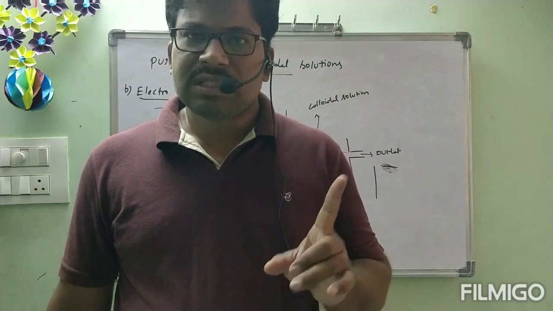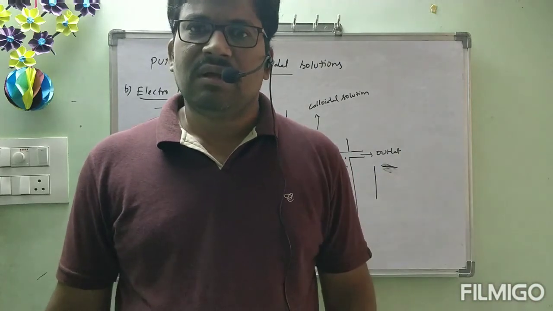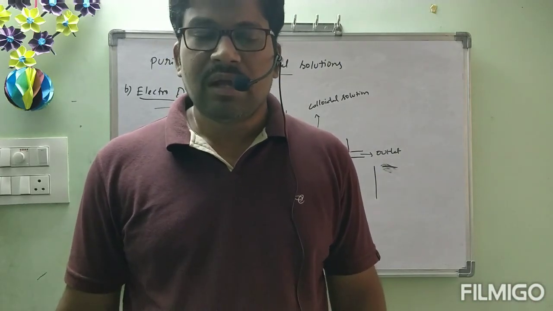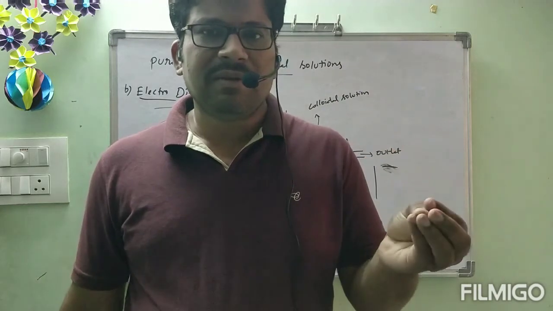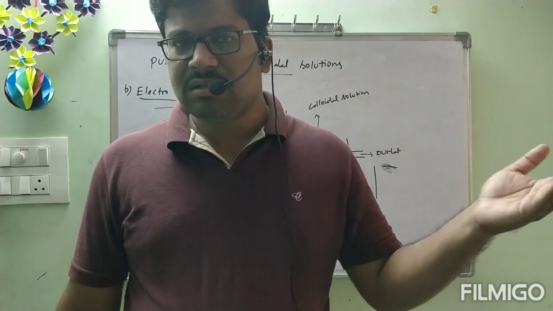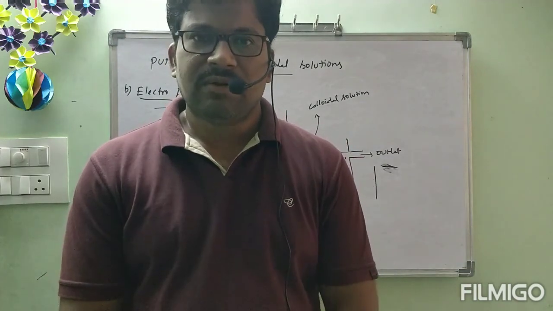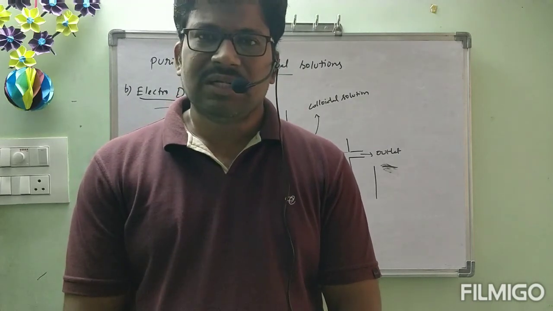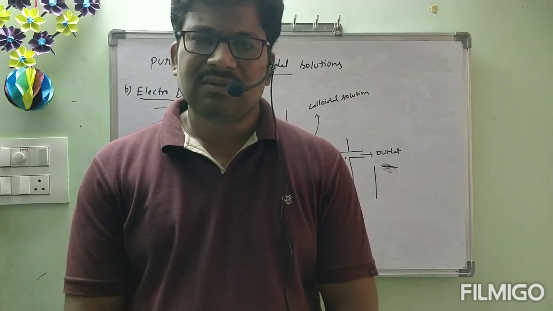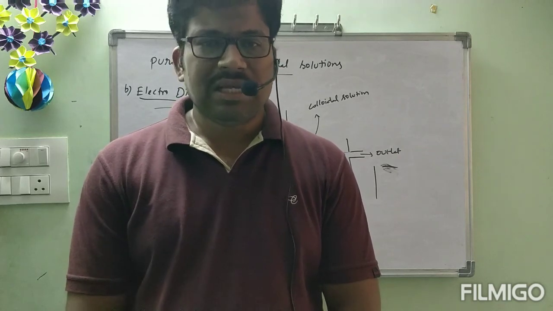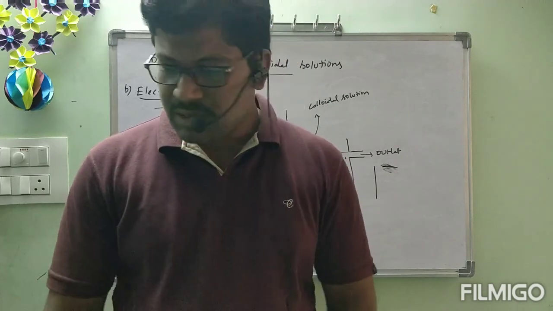We remain with one more process under purification, that is the ultrafiltration technique. That we will see in the next class, and we will go for properties of colloidal solutions. Under properties of colloidal solutions, charge on colloidal solutions also will be coming. Hardly a small topic will remain, and the day after tomorrow's class we will complete. Okay, this is about today's class. I hope you are clear. This is mostly theory only, so majorly you have to remember. No logic. If you remember the process correctly, you can write it in the exam easily. The chapter is easy only because catalysis is removed. Okay? I hope you are clear about the class, okay?